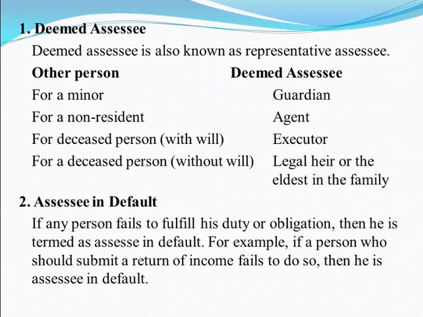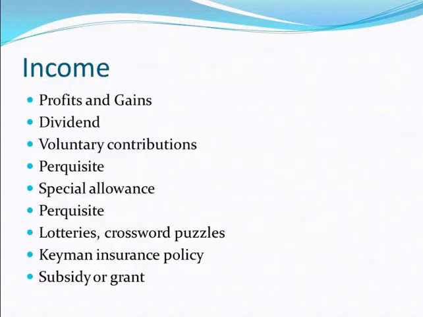Assessee in default. If any person fails to fulfill his duty or obligations, then he is termed as an assessee in default. For example, if a person who should submit a return of income fails to do so, then he is known as an assessee in default. Then regarding the income, the following are considered as the incomes under the Income Tax Act: